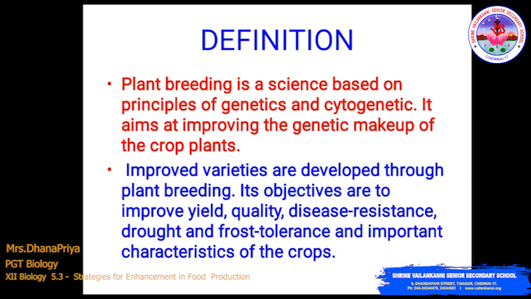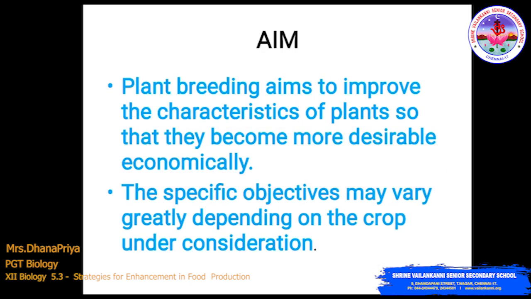It aims at improving the genetic makeup of the crop plant. Improved varieties are developed through plant breeding. Its objectives are to improve yield, quality, disease resistance, drought and frost tolerance, and other important characteristics of the crops. Let us see the aim.